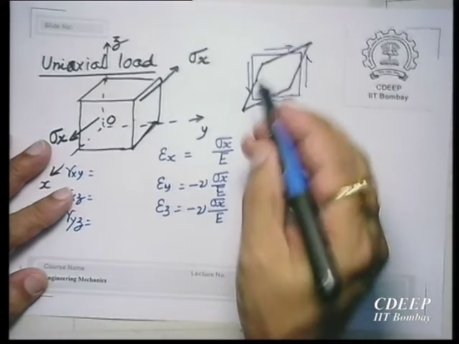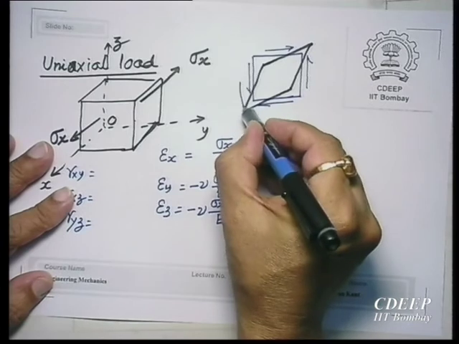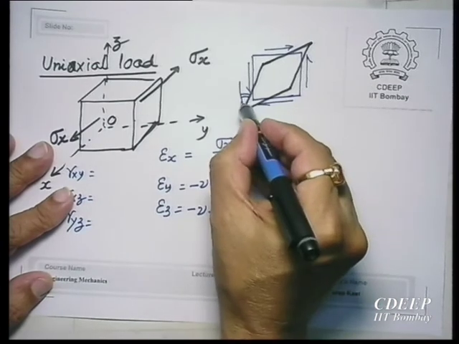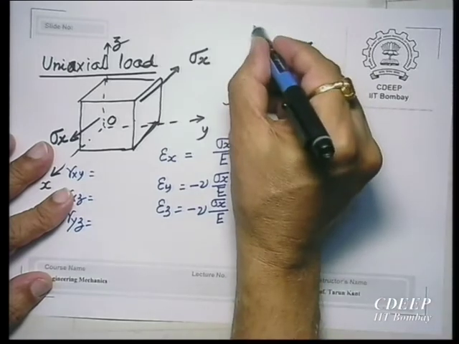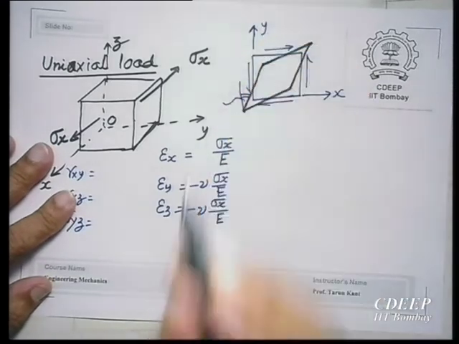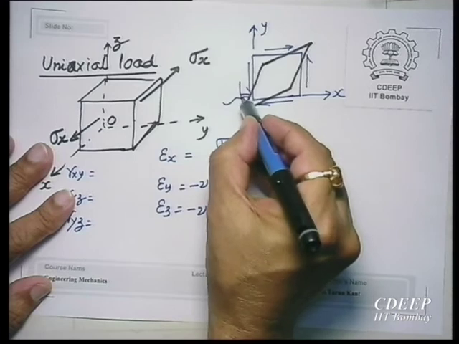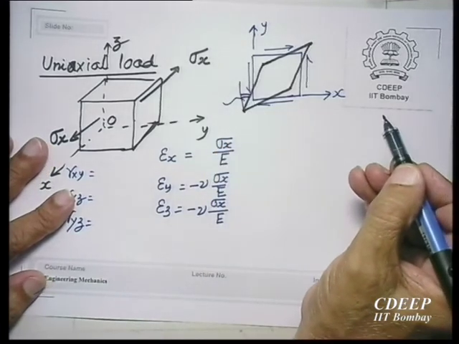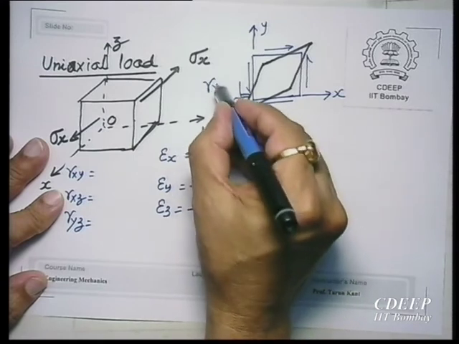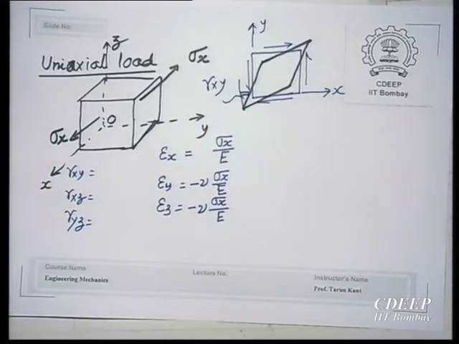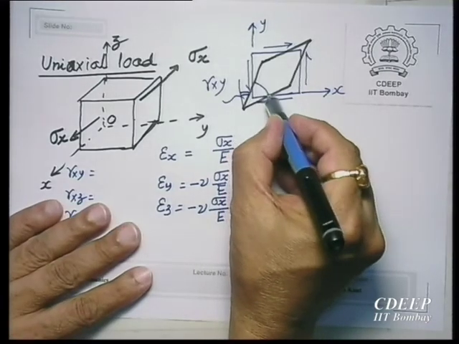and this angle will be called, if this is x direction and this is y direction, the change in the xy right angle, the 90-degree change, will be called gamma xy. So, gamma xy is the change in the right angle, not this angle, not the included angle.